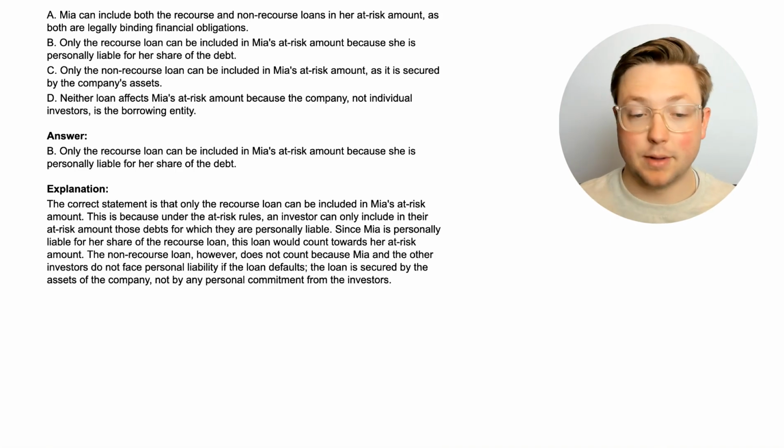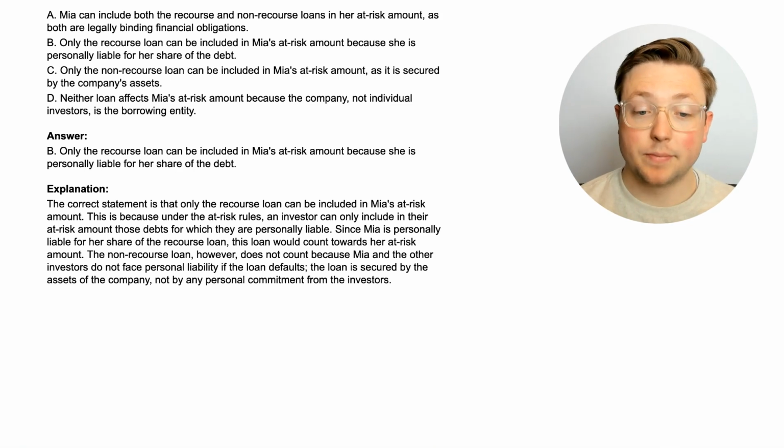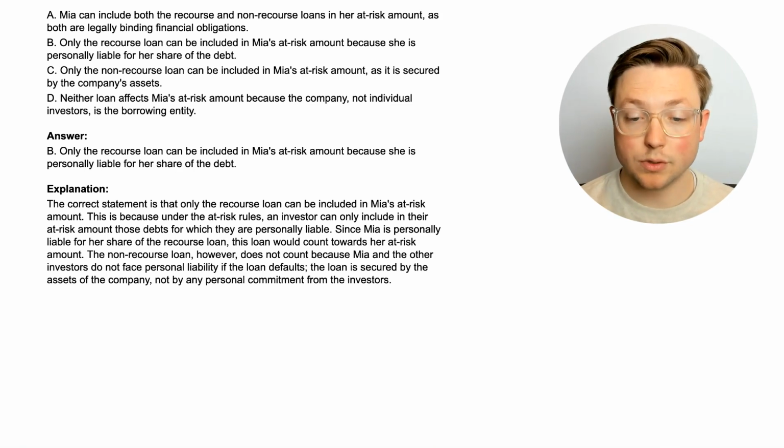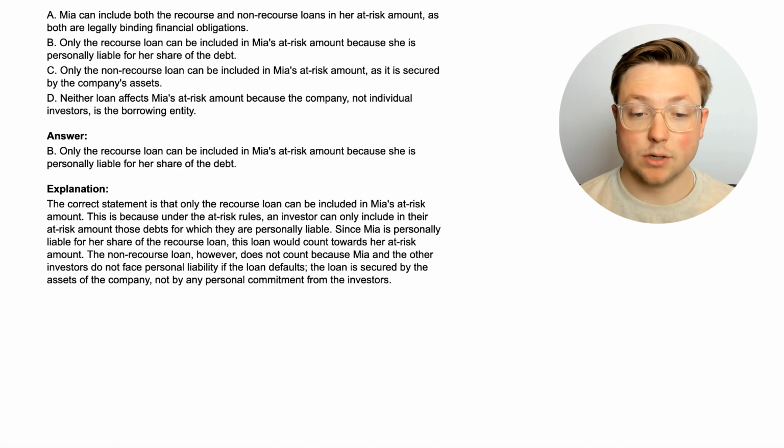Okay, so let's learn about this. The correct statement is that only the recourse loan can be included in Mia's at-risk amount. This is because, under the at-risk rules, an investor can only include in their at-risk amount those debts for which they are personally liable. Since Mia is personally liable for her share of the recourse loan, this loan would count towards her at-risk amount. The non-recourse loan, however, does not count because Mia and the other investors do not face personal liability if the loan defaults. The loan is secured by the assets of the company, not by any personal commitment from the investors.